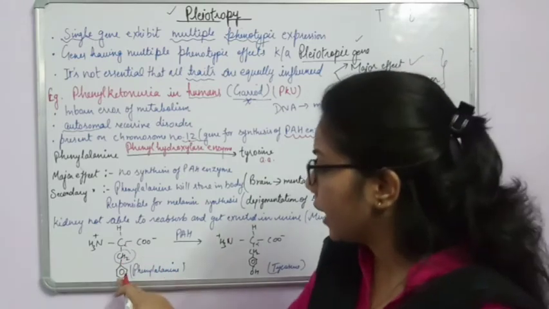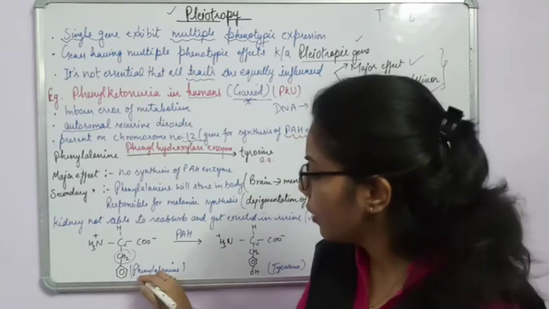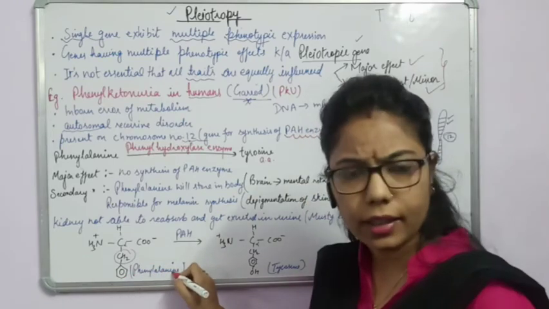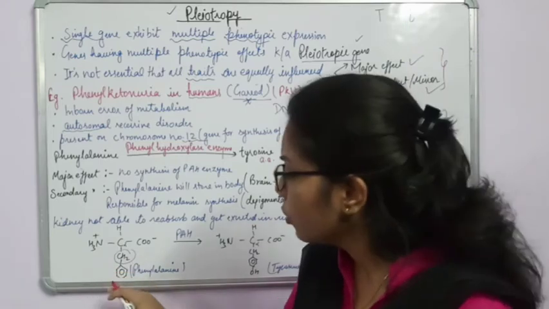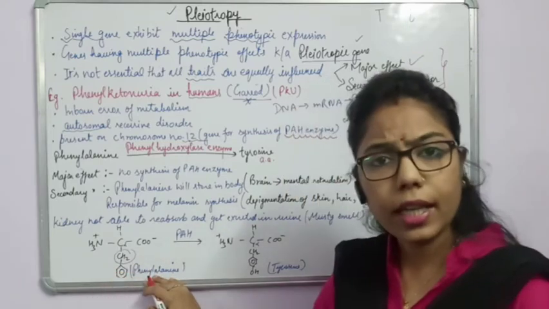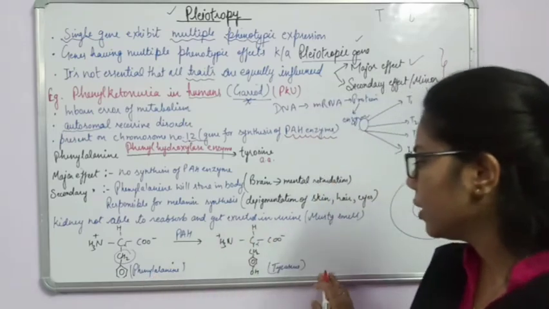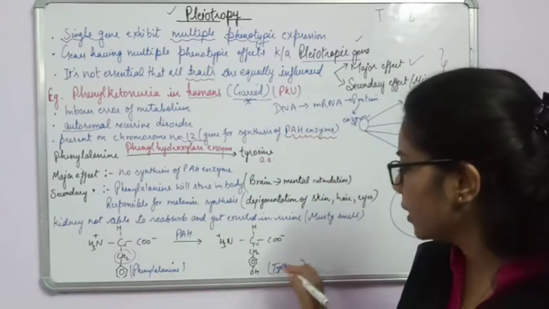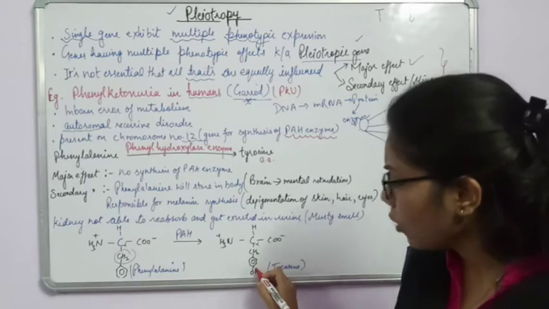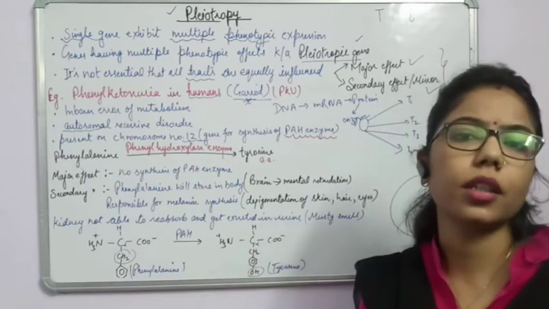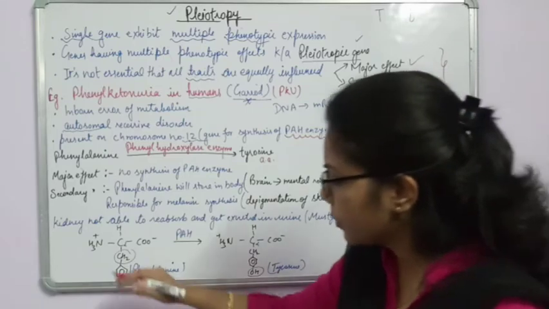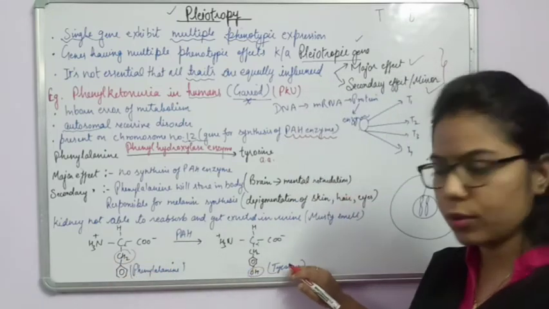But where we attach this phenyl group, what does it form? Phenylalanine. So here, what got attached to alanine? The phenyl group. Due to this, it becomes phenylalanine. Now, another one is tyrosine. What is the structural formula of tyrosine? Along with this methyl phenyl, we attach one more hydroxyl group. So this is the difference between phenylalanine and tyrosine.